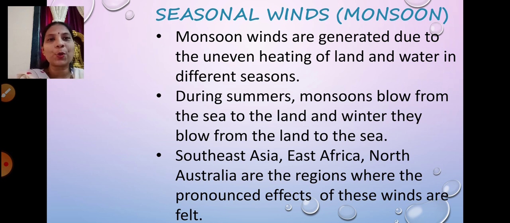So seasonal winds or monsoon winds, how are they generated? They are generated because of the uneven heating of land and water in different seasons. During summers, monsoons blow from the sea to the land, and in winter they blow from the land to the sea. And which are the regions which have the pronounced effect of these winds? You have Southeast Asia, East Africa, and North Australia.